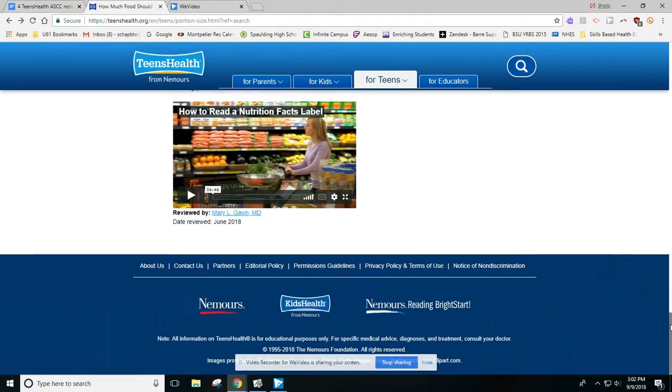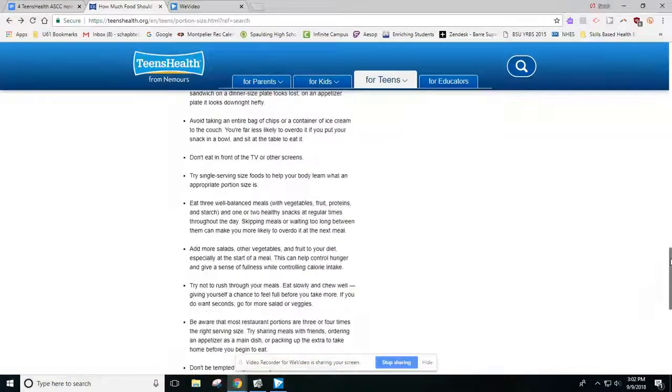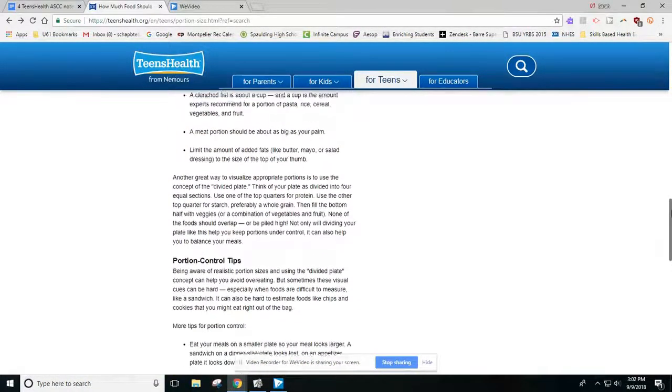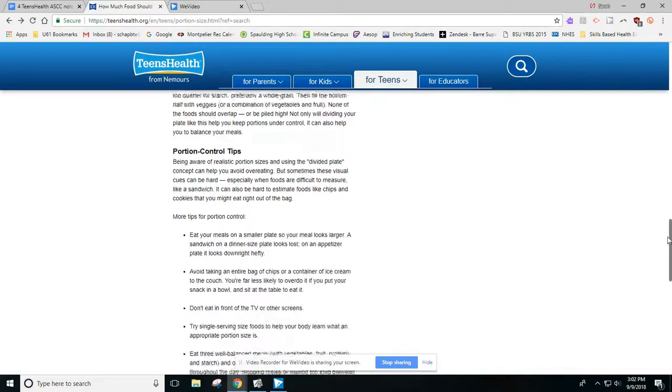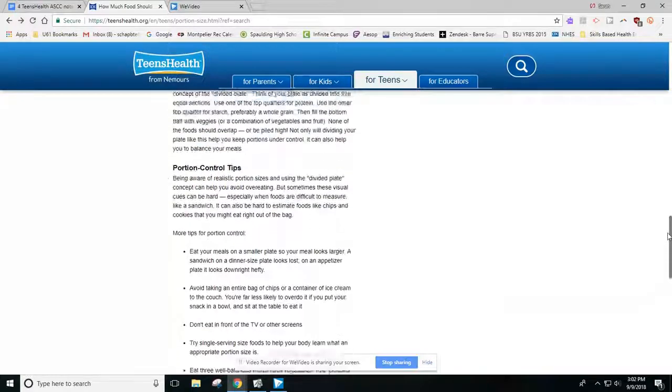So I don't see any on this site, but the other place I want to point out to you is within the article itself. So sometimes there will be advertisements placed in between paragraphs of the article. That's especially true if you're looking at an article on your phone, you're scrolling through. And then the other place to look out for is links within the article itself. So if they're trying to sell you a product or service, they might link it right into the article to make it look like it's part of the article. So I don't see any of those types of advertisements on this site either.